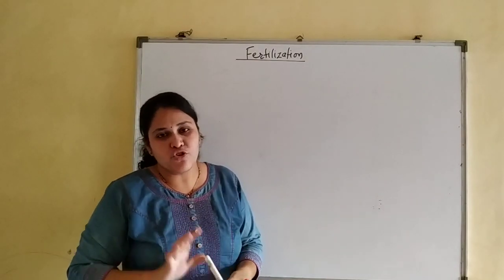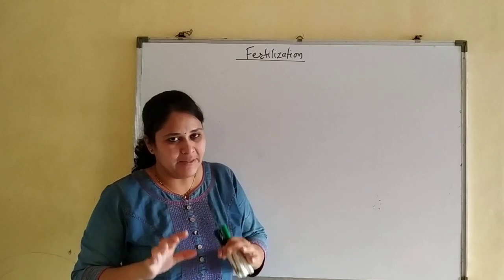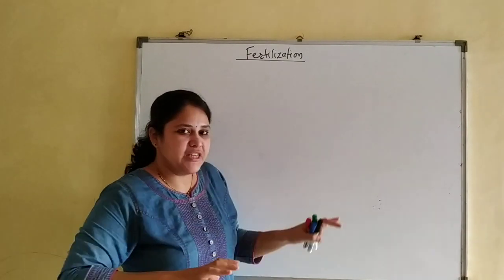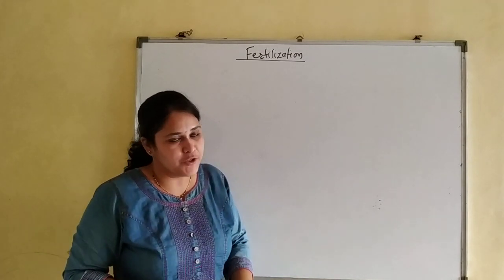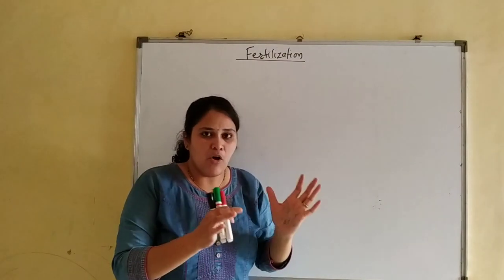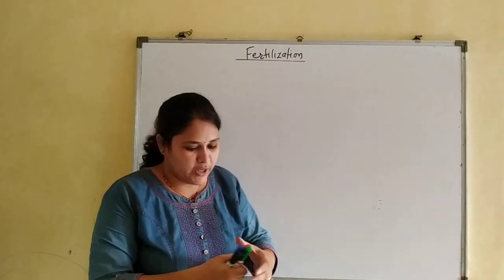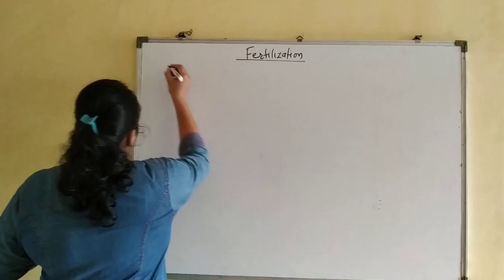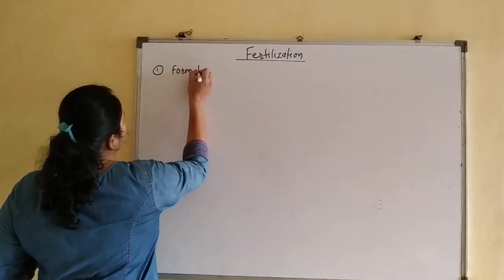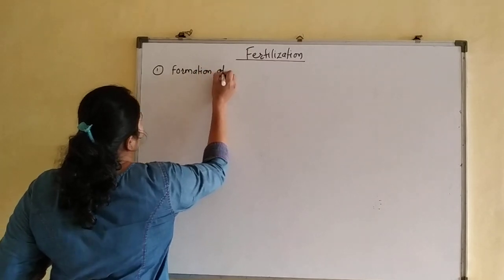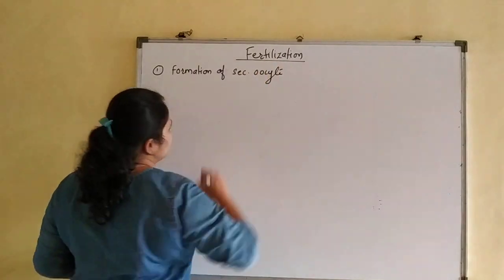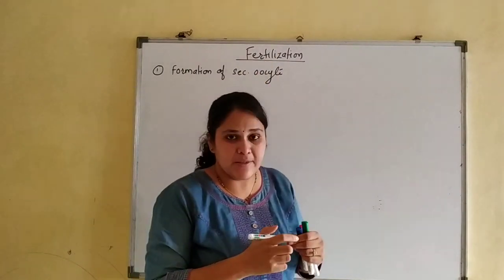We are going to see so many interesting things in this, so just carefully listen to all the points. We are going to study the entire process of fertilization. Now, the first point we will see is how the egg or ovum is produced. So the first point we will discuss is the formation of secondary oocyte, as we are going to study all the steps in this.